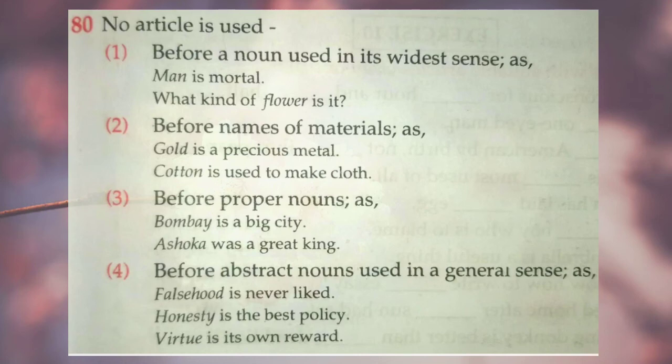Number 4 says before abstract nouns used in a general sense. When there is an abstract noun used in a general sense, we should not use article. For example, falsehood is never liked. Honesty is the best policy. You should not say the honesty. Virtue is its own reward. Virtue, you cannot say the virtue, because they are abstract nouns.